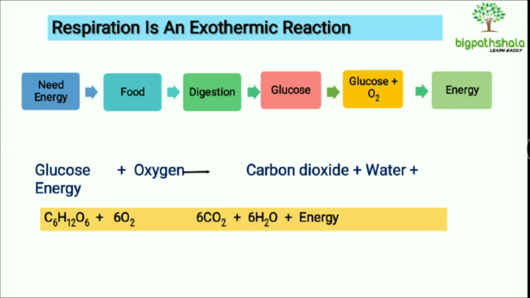We can also write it down in the form of the chemical equation. For glucose, it will be C6H12O6. For oxygen, this will be O2, and carbon dioxide CO2 plus H2O plus energy, right. After balancing, it will become C6H12O6 plus 6 O2, arrow 6 CO2 plus 6 H2O plus energy, right.